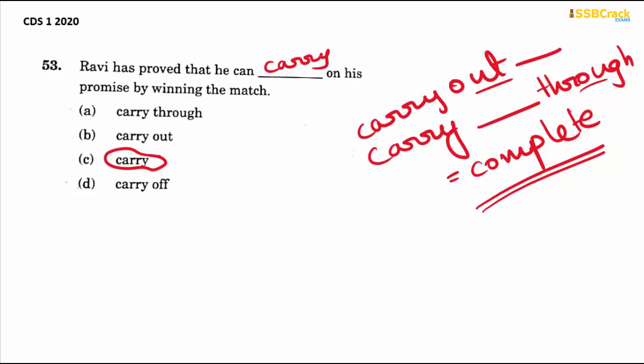And carry off means to win. So here it's not winning any promise, but carrying on his promise, which means to continue doing something. So basically Ravi has proved that he can continue obeying his promise to win the match. Carry on with his promise of winning the match. So your answer here is option C.